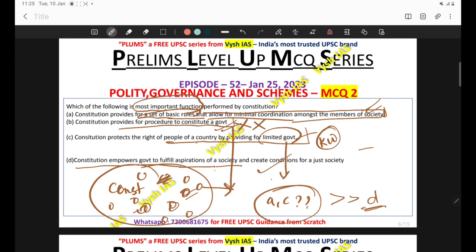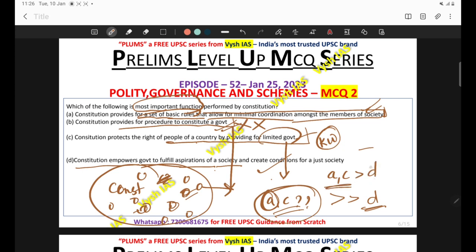A and C seem to be more important, since they talk about limited government, rights of people, basic rules. Basically, the function of the constitution is that only. Empowering government to fulfill the aspirations of society, it is true, but it can't be the most important function. It is not actually empowering the government. Sometimes it's limiting the government also. More than that, the framing of basic rules becomes important with respect to this question. So now we have to choose between A and C.